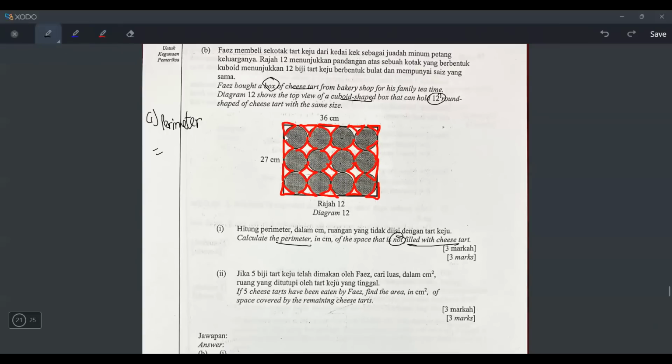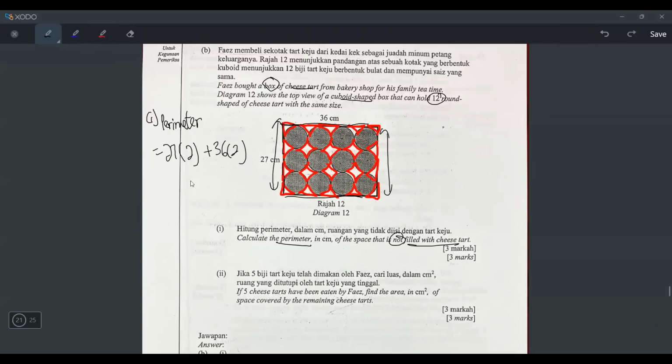But if you look carefully, the red line, isn't it? I have to take this whole thing and this whole thing, because if you look at the red line, it's here plus here plus here plus here. So we know it's 27. But I have to times 2 because this side also the whole line included, right? And then what about here? You have to plus 36 times 2 also, because the whole line is 36 and 36.